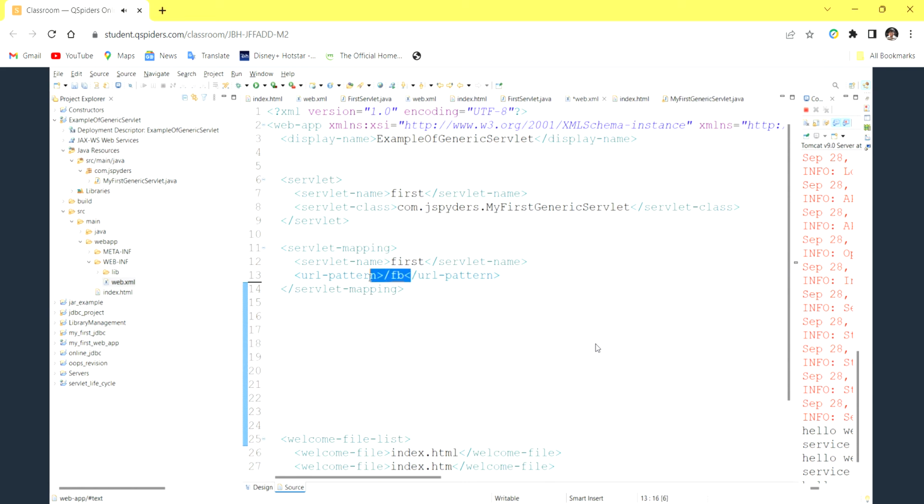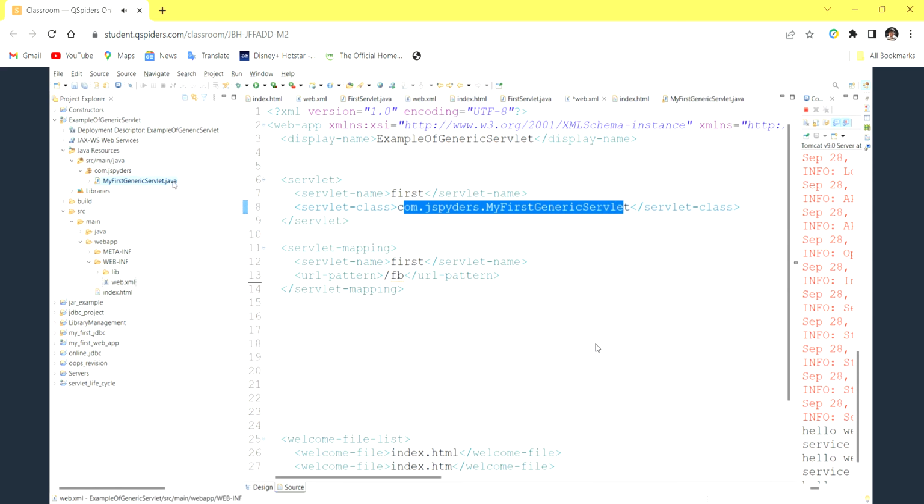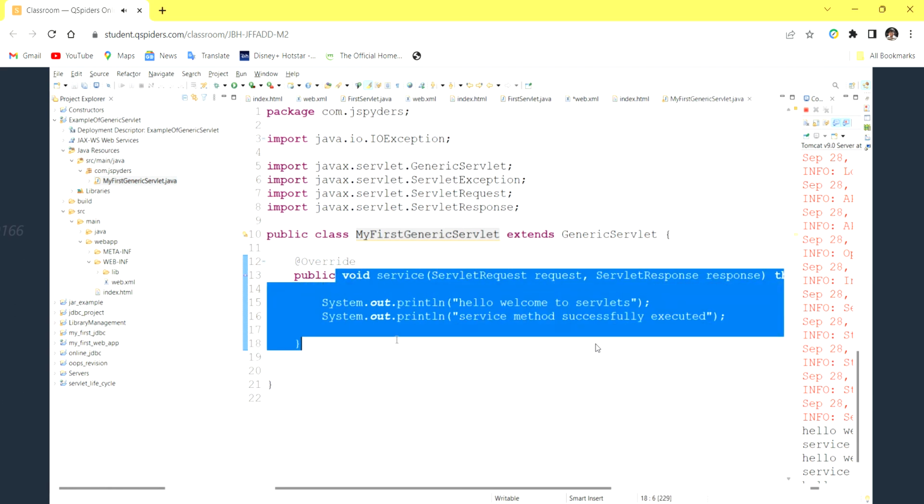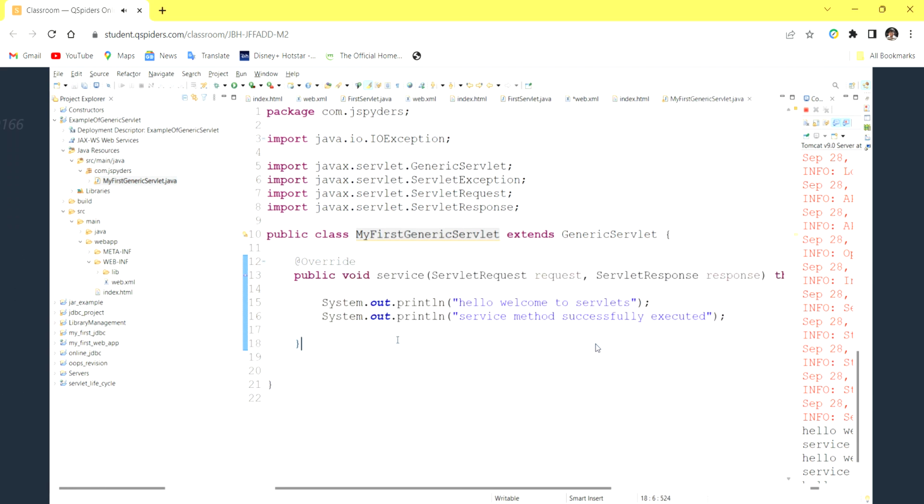Based on the link it will go to a particular servlet name, and based on the name it has some class. So based on the class it will call the service method of that particular servlet. So only one request is there. In future we are going to create many requests, not only one. We will not create only one button, right? We have to do a lot of stuff. So yes, clear with web.xml?